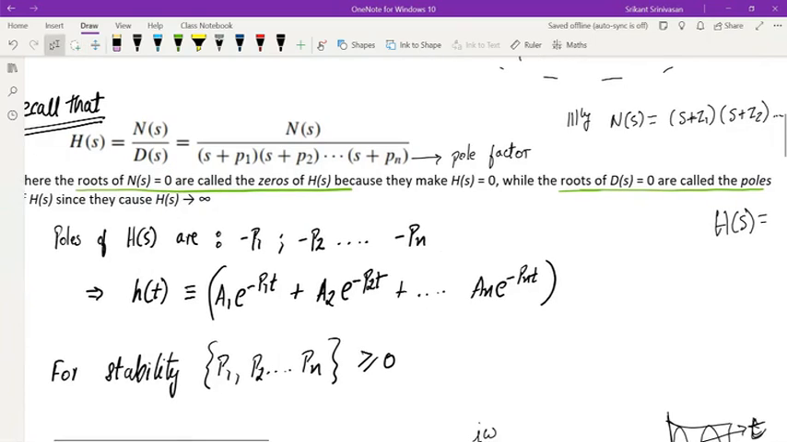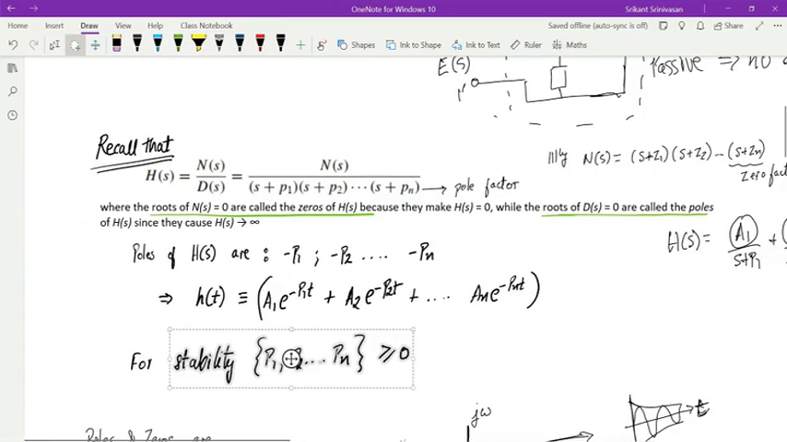And as long as P1, P2, and all these poles are positive numbers, that means as t tends to infinity, each of these terms will go to 0. So I know that for stability, this is the characteristic I'm looking for. Okay. So this is the mathematical representation.